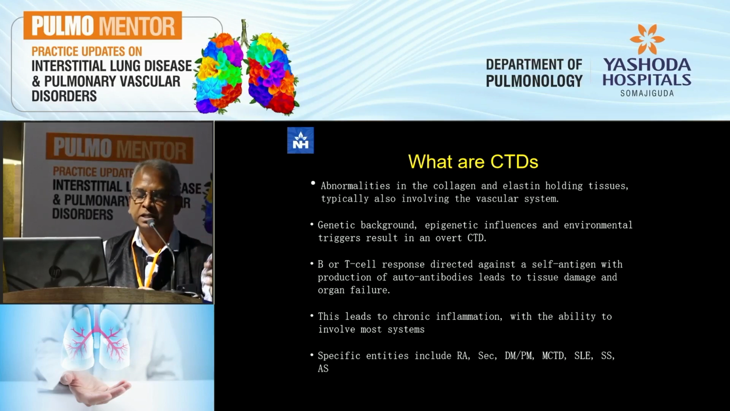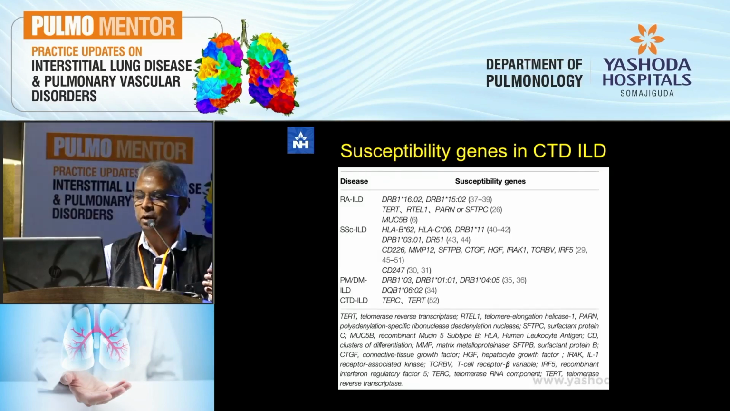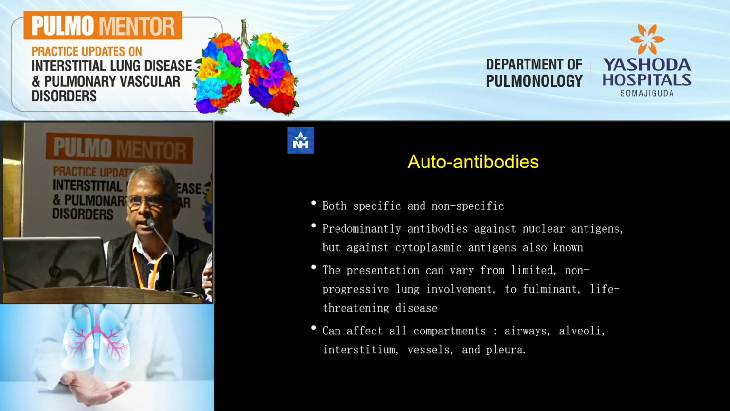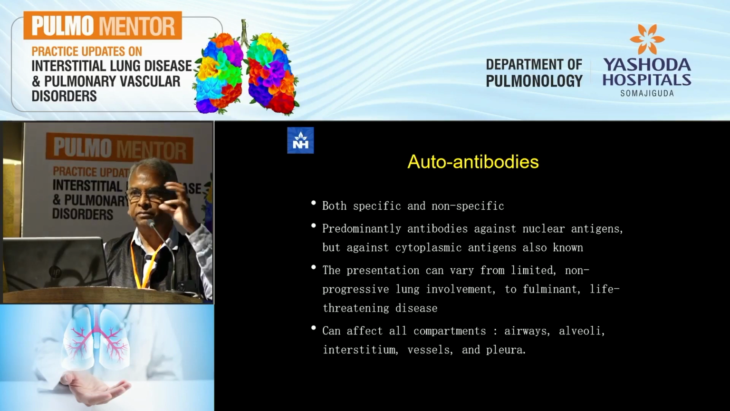And you all know the specific entities that we as pulmonologists commonly see. There are certain susceptibility genes specific for each kind of CTD. I'm not going to go into these details, and I'll come back to one of these at least in the future. Antibodies can be both specific and non-specific. They're predominantly directed against nuclear antigens, but there are some conditions where you get cytoplasmic antigens also.